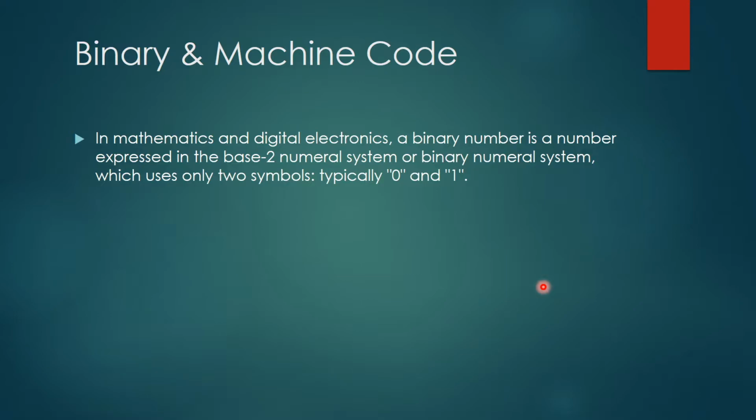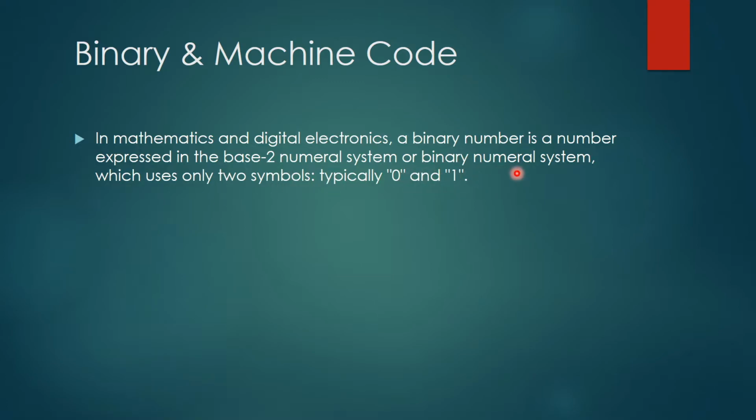So let's talk about binary and machine code. In mathematics and digital electronics, a binary number is a number expressed in the base 2 numeral system, or binary numeral system, which uses only two symbols, typically 0 and 1. So again, I have read out whatever is written in this PPT.